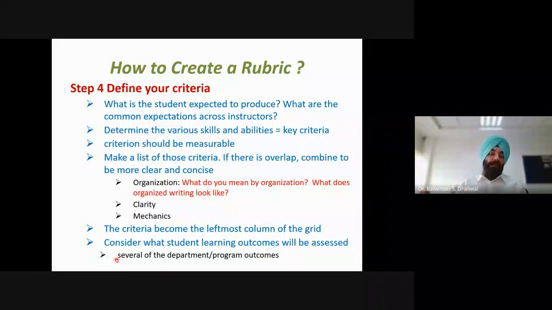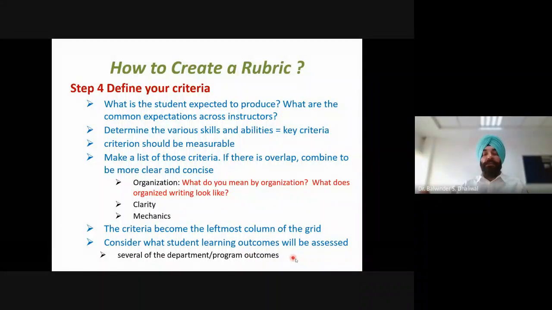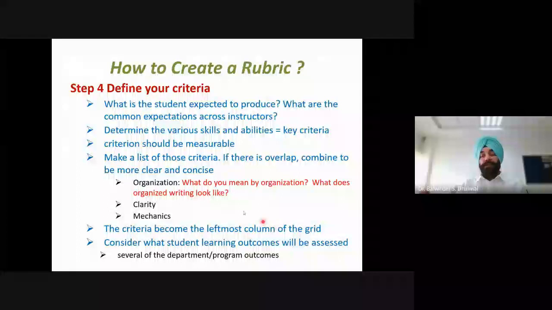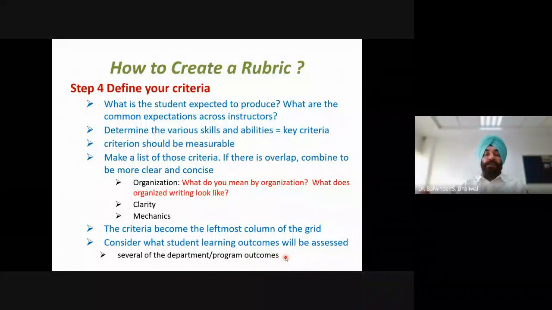Another thing is to consider what student learning outcomes will be assessed. For the same learning activity, several of the department or program outcomes may be focused. For example, if there is a seminar presentation, there may be emphasis on checking communication skills, that is, what the presentation skills of the students are.